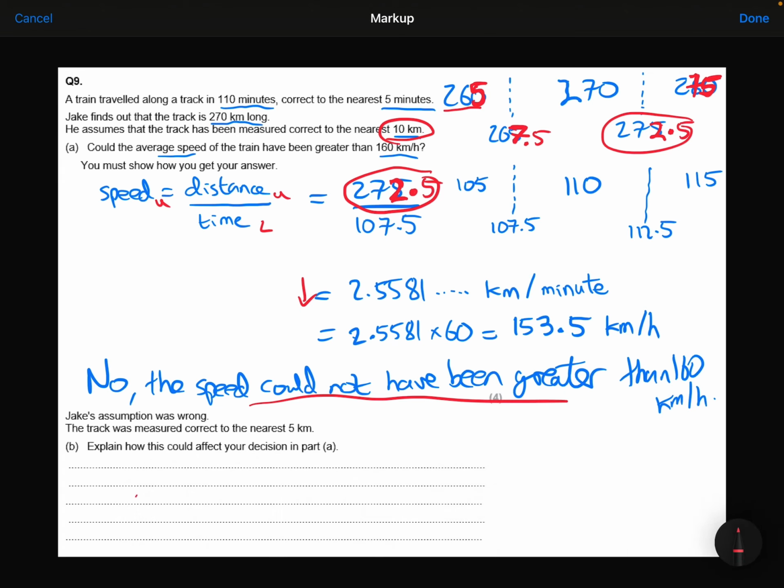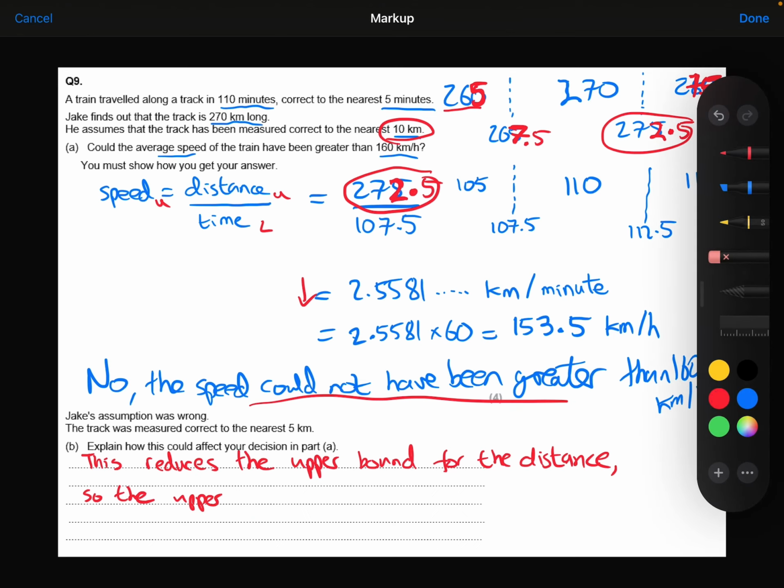So this reduces the upper bound for the distance, so the upper bound for the speed also reduces. So the answer to A is unaffected.